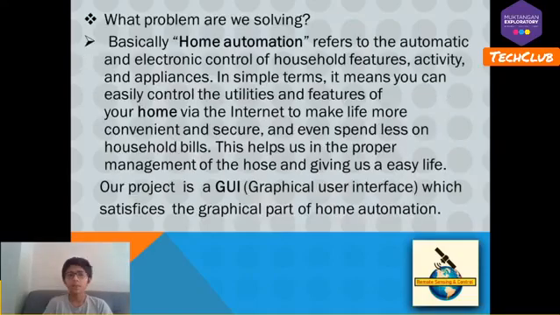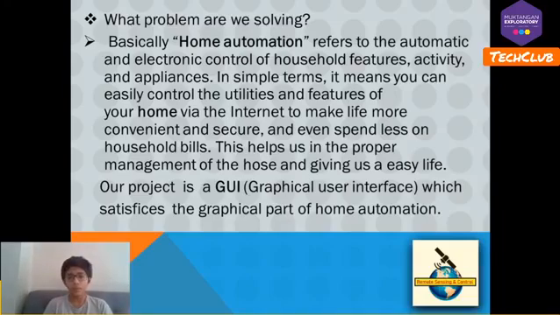So, what problem are we solving? Home automation refers to the automatic and electronic control of household features, activity, and appliances. In simple terms, it means you can easily control the utilities and features of your house.